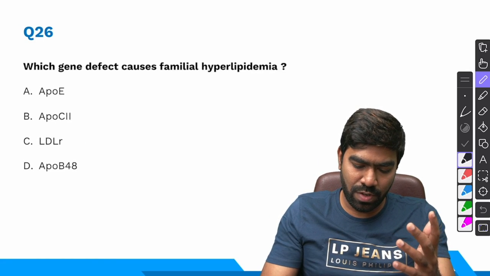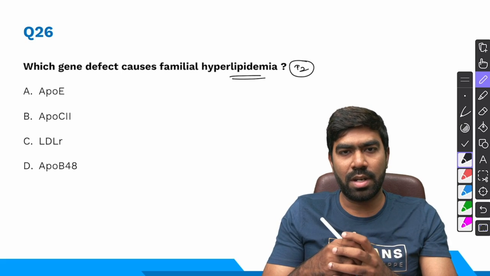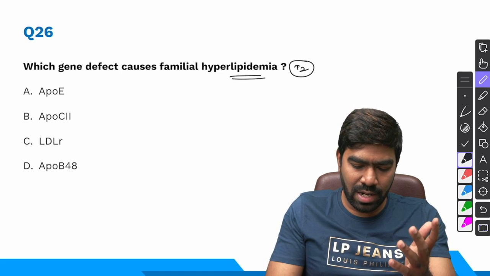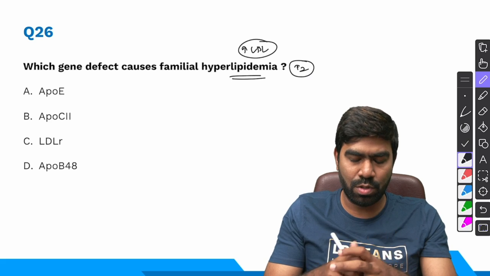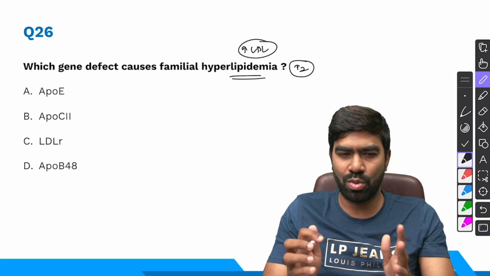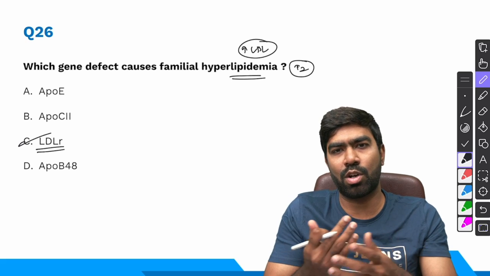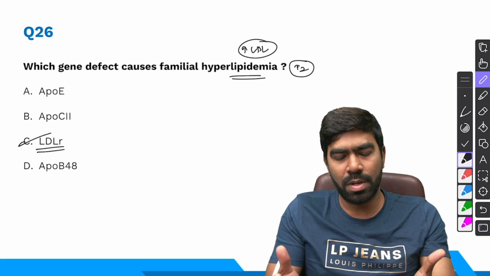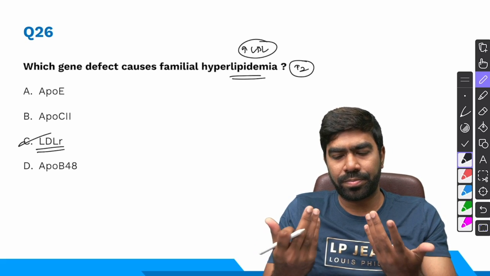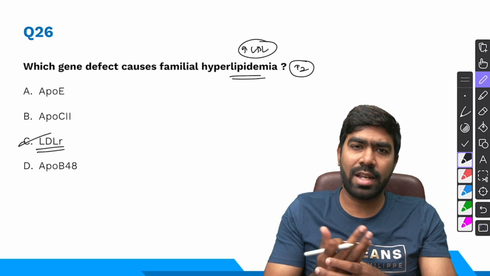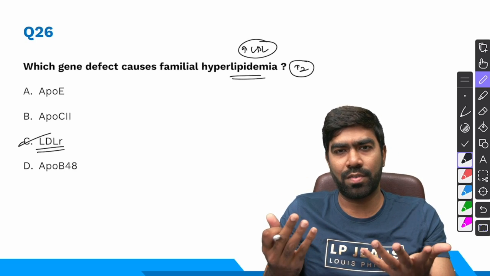Which gene defect causes familial type 2 hyperlipidemia? Hyperlipidemia means high LDL levels, and that is because of what? Type 2 in Fredrickson classification is due to mutations in the LDL receptor. It's a loss of function mutation. So if LDL receptors are not functioning in the liver, they will not be able to absorb LDL from the blood. So there will be high circulating LDL levels, resulting in high cardiovascular risk.